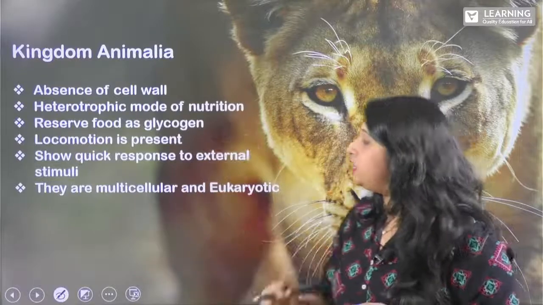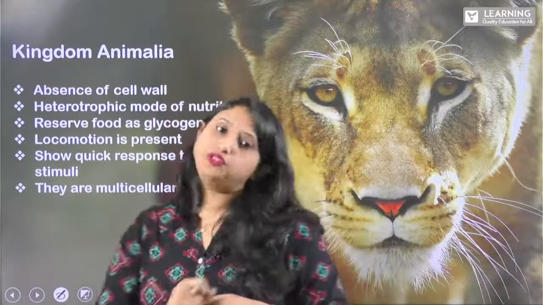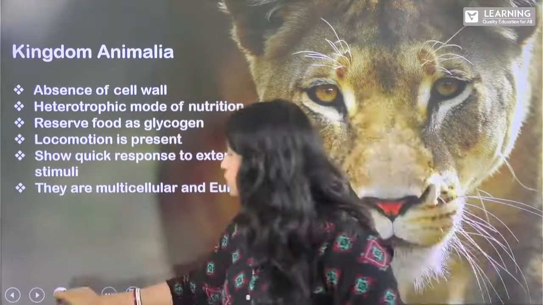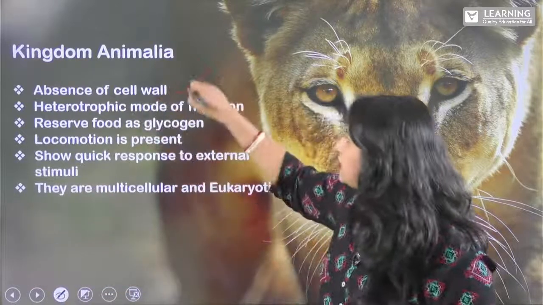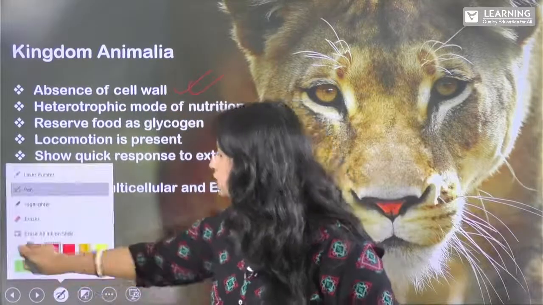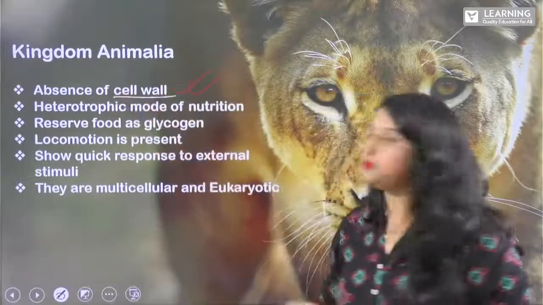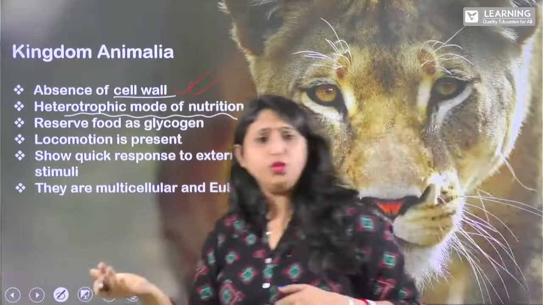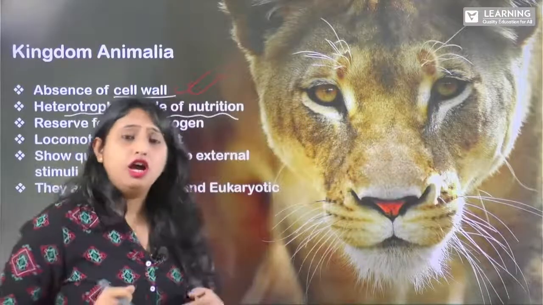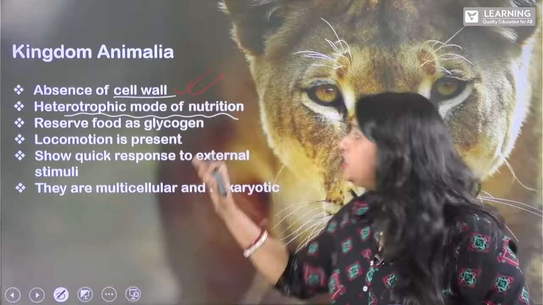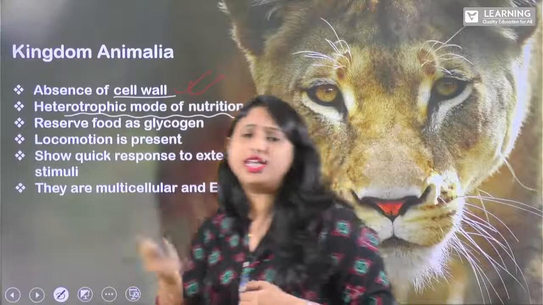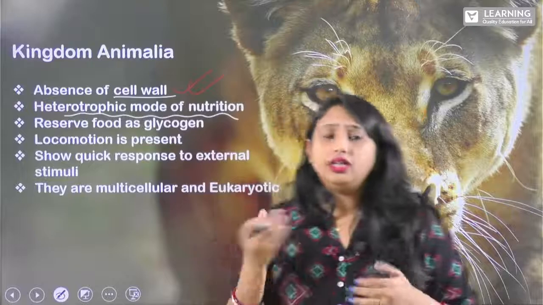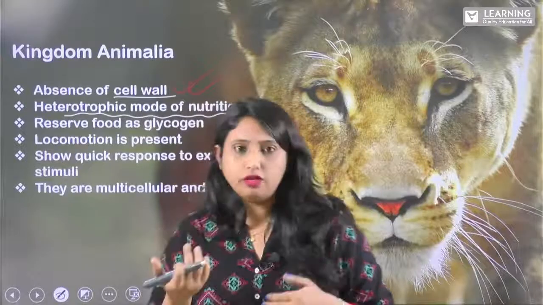And in animals, there is absence of cell wall. So you can see the cell wall is absent, right? And they show heterotrophic mode of nutrition, which I have already explained in chapter number 2, isn't it? So what is this heterotrophic mode of nutrition? It means all animals are dependent on other living organisms for the food. We cannot prepare our food, right?